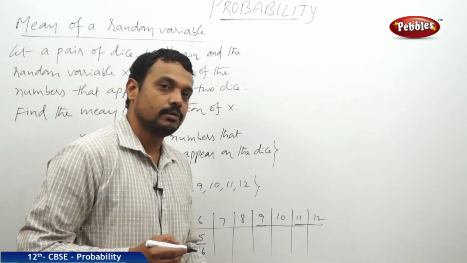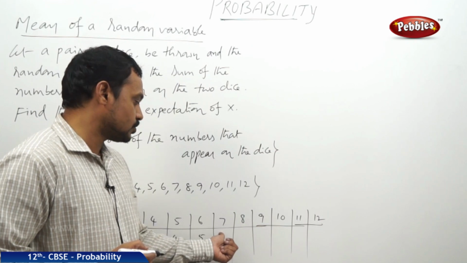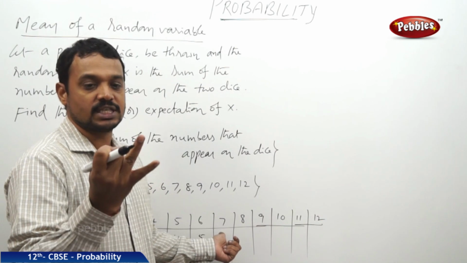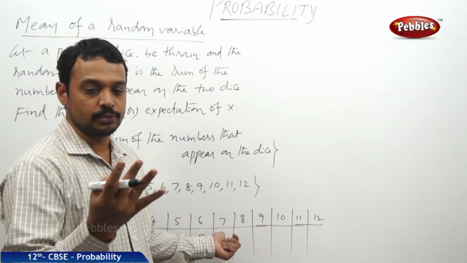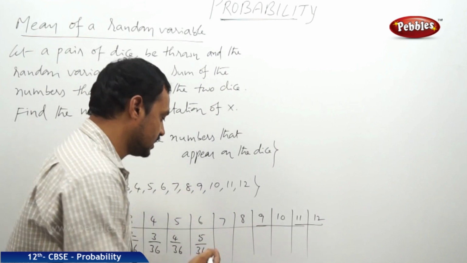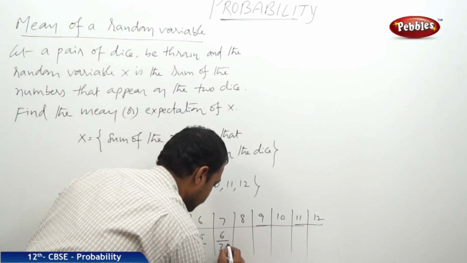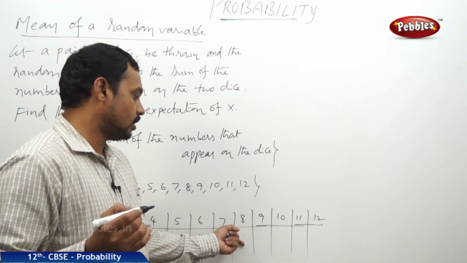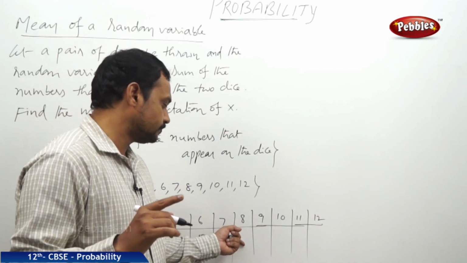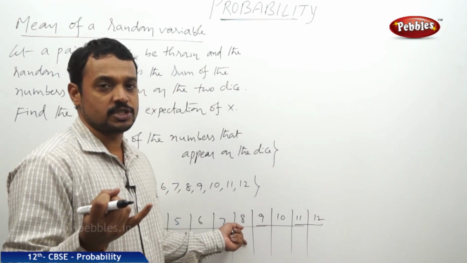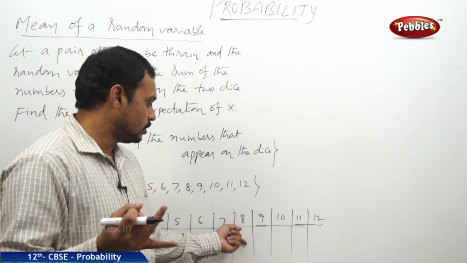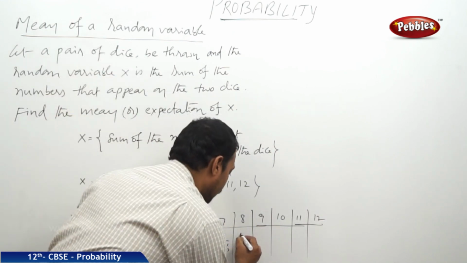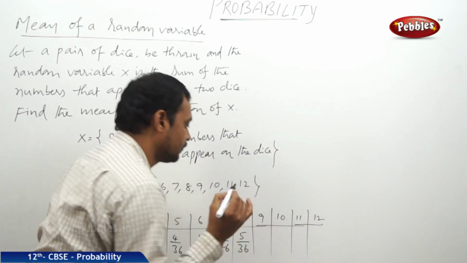Next, 7. The favorable cases to get sum 7 on the two dice are 1, 6, 6, 1, 2, 5, 5, 2, 3, 4, 4, 3. 6 cases out of 36. Next, 8. For 8, 1, 6 not possible and 2, 6 possible, 6, 2, 3, 5, 5, 3 and 4, 4. Only 5 cases out of 36.